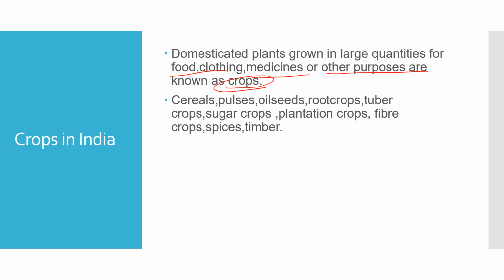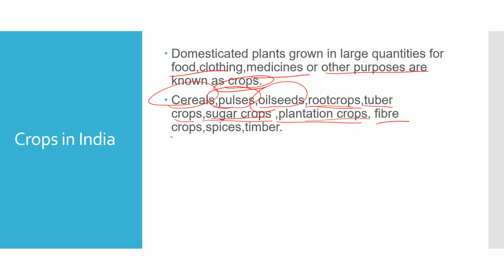First of all, we can take cereals, which we consume daily. Then come pulses or dal, which we also consume. These are the crops which are taken for food. Oil seeds also, from which oil is extracted. Then root crops, that is, tuber crops. Sugar crops are there, sugar cane and others, from which sugar is extracted. Plantation crops are there. So what are plantation crops? Coffee, tea, rubber, coconut, these are all called plantation crops.